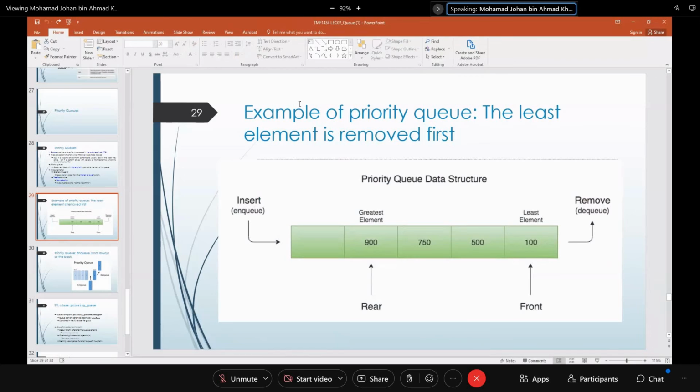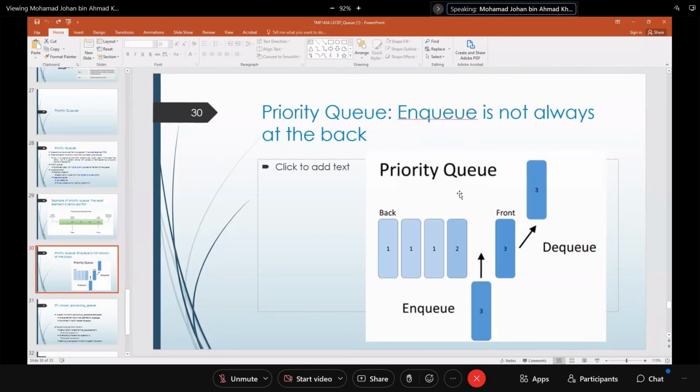What can happen is that when you put data inside the queue, the smallest data you put at the front, and the bigger the data, you put at the rear. That's one way. So that means you're going to have a comparison. When you put data inside the queue, you check first: if it's smaller than the previous number, then it goes to the front of the queue, else it goes to the rear.